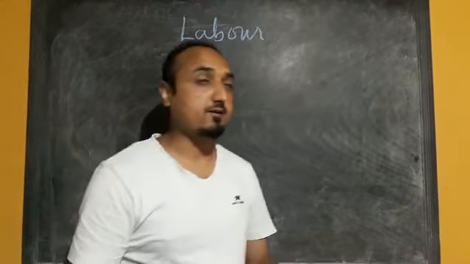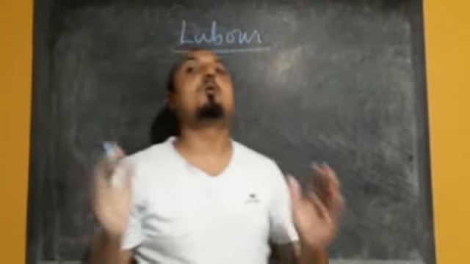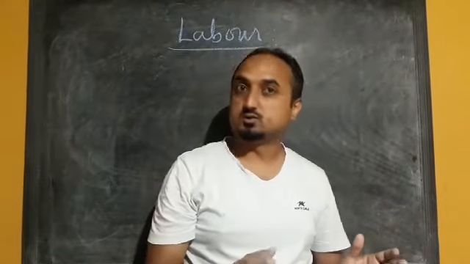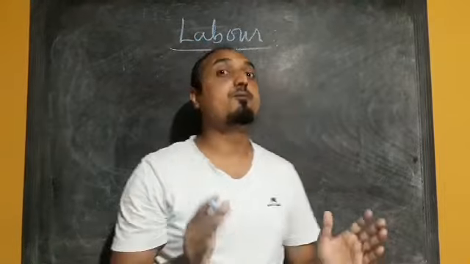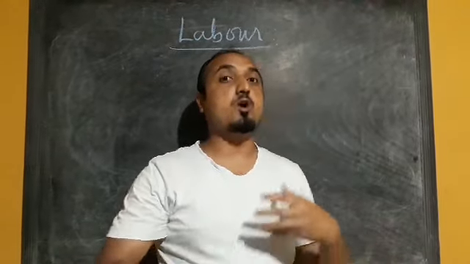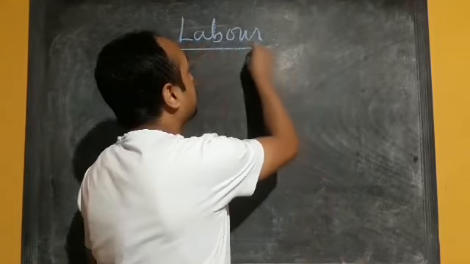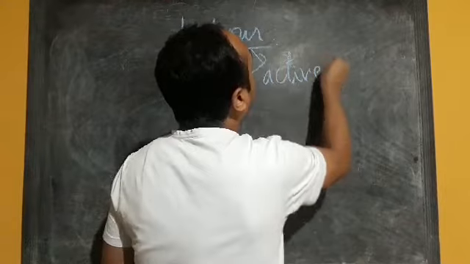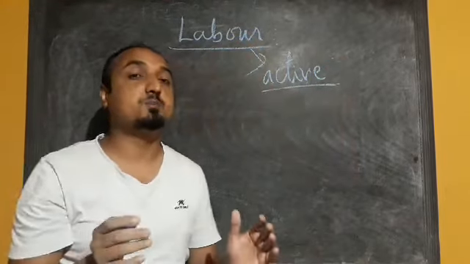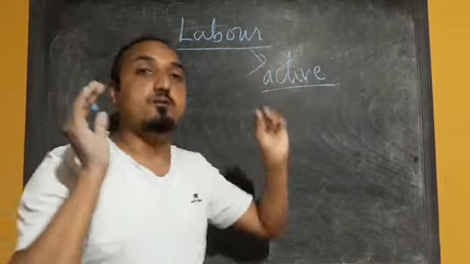Now I am going to start the next topic, that is labor. Labor is also one of the important factors of production. We have done in the previous case that land is a passive factor of production, because in order to operate on that land, labor is needed. So labor is what type of factor of production? Active. Labor is an active factor of production.